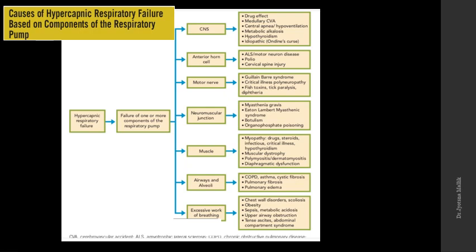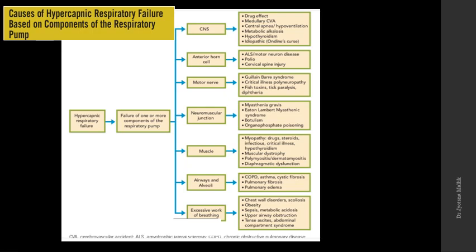In the CNS there is a respiratory center from where the respiratory stimulation comes and the patient takes a breath. So we will talk about the CNS diseases which affect the CNS and cause respiratory depression and type 2 respiratory failure. Then we will talk about the anterior horn cell motor neuron, the conditions which affect it, and then the conditions which affect the motor nerves.